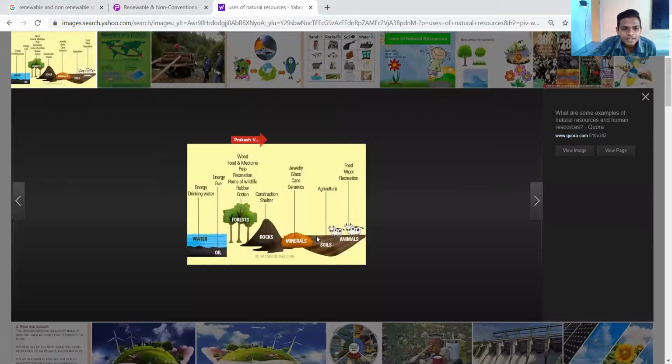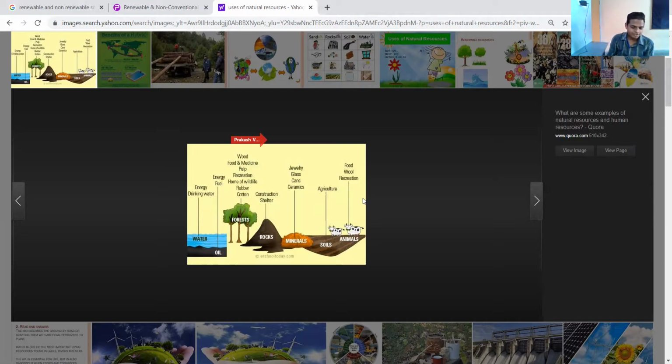Another, you can see: wood and food, recreation, home, water, oil, rocks, minerals, soil, animals, food. From these different pictures you can easily understand what we are discussing right now, the uses of the natural resources.